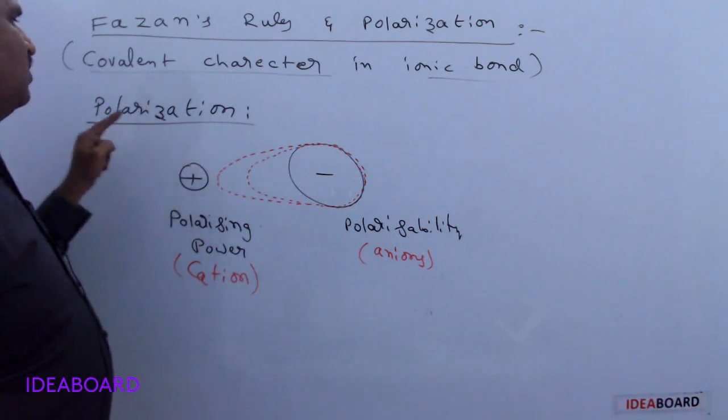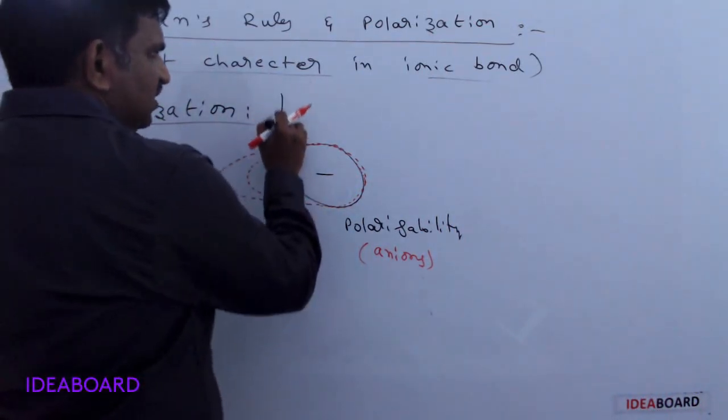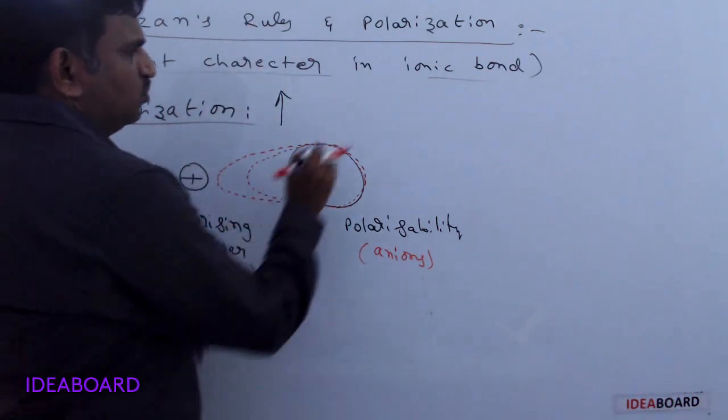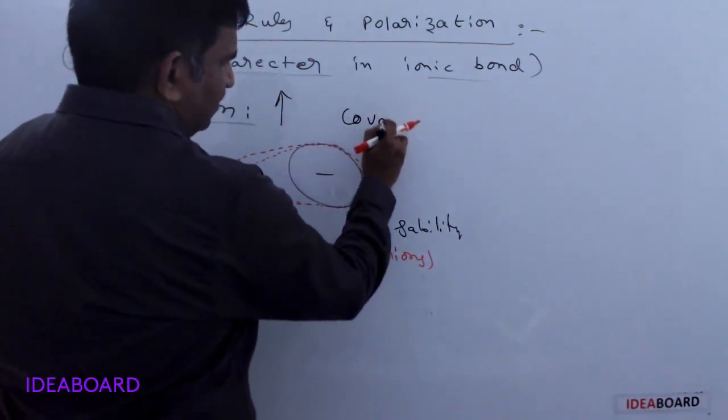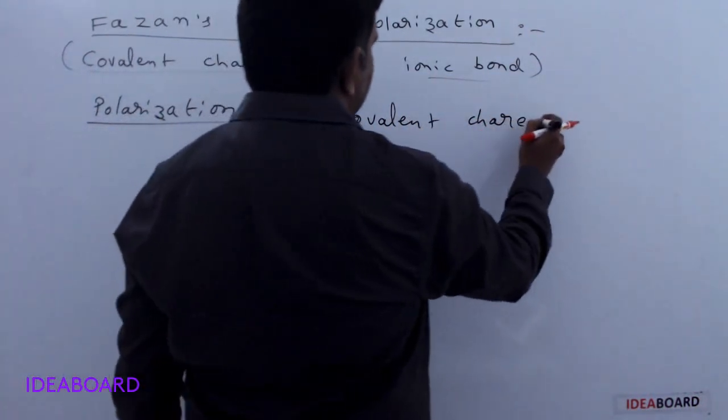That process is called polarization. Whenever polarization increases, covalent character increases.